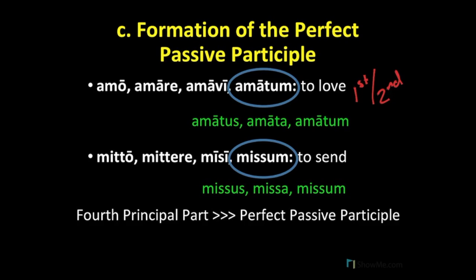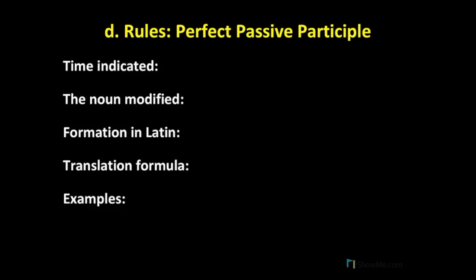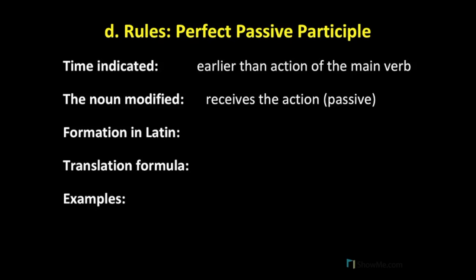Okay, now let's consolidate all of our information about the perfect passive participle. Remember that participles have tense, which shows a time relative to the time of the action of the main verb. The perfect passive participle denotes an idea that is earlier than the action of the main verb. Since the perfect participle is passive, the noun modified receives the action.